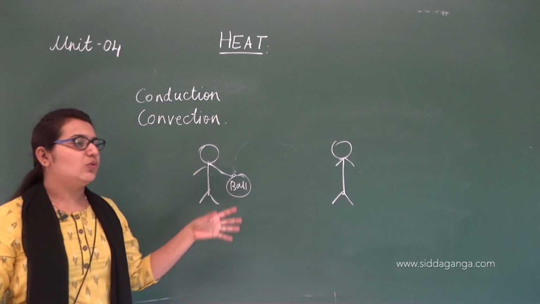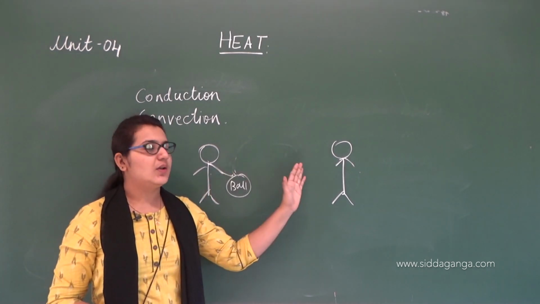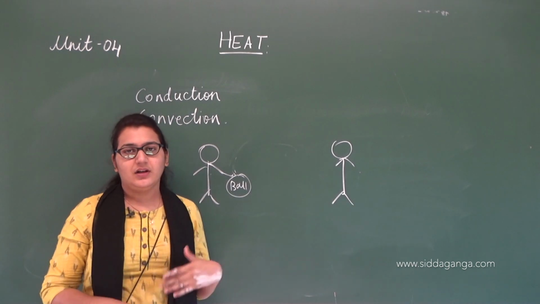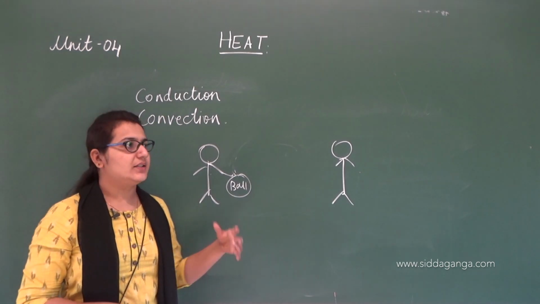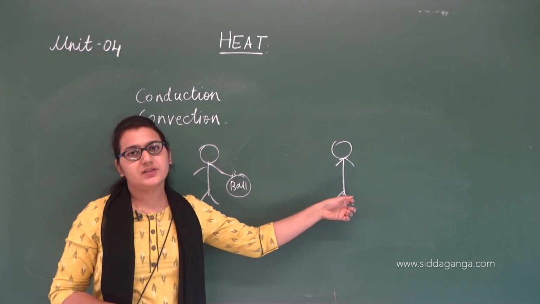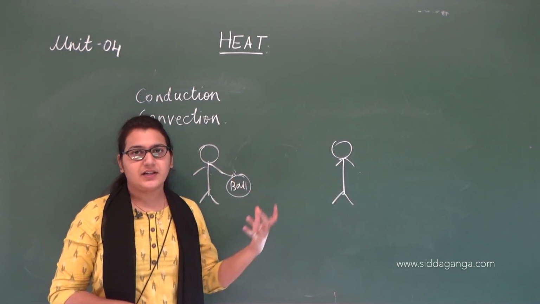There is no movement of any of these boys, just passing of the ball. We related that to conduction. And in convection we made a boy stand in between and he went all the way to the other boy and gave the ball. That is convection.